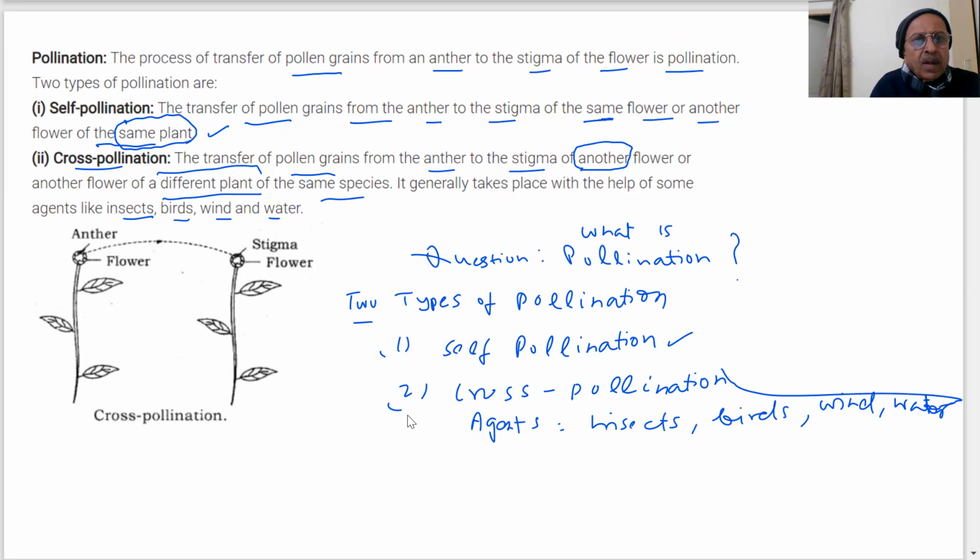Okay. तो ये देख रहे हैं एक ये है anther और stigma of another plant. This is another plant. तो क्रॉस पॉलिनेशन हो रही है, ये यहाँ से जा रहा है. Anther from one flower to stigma of the other flower. Cross pollination.